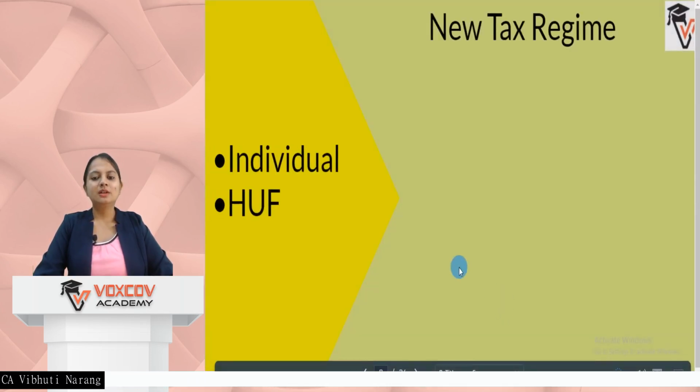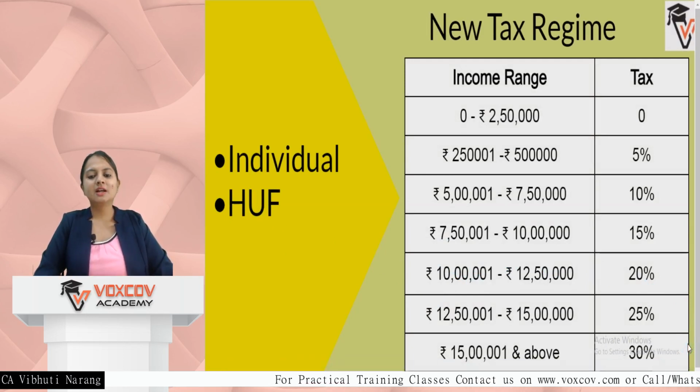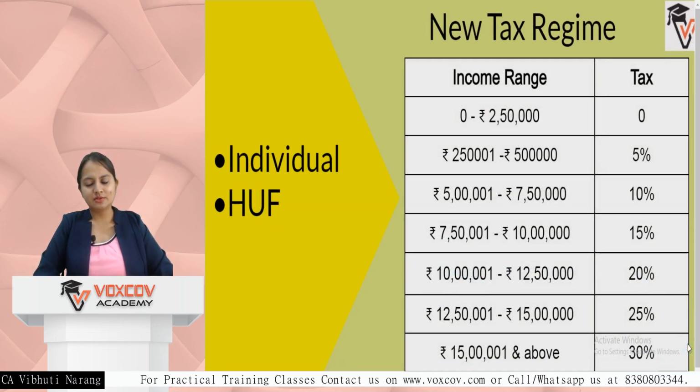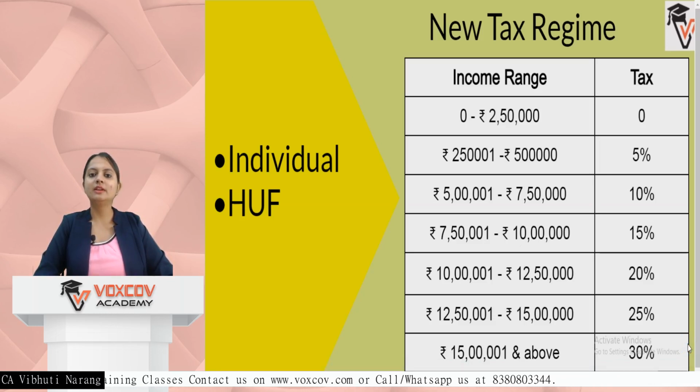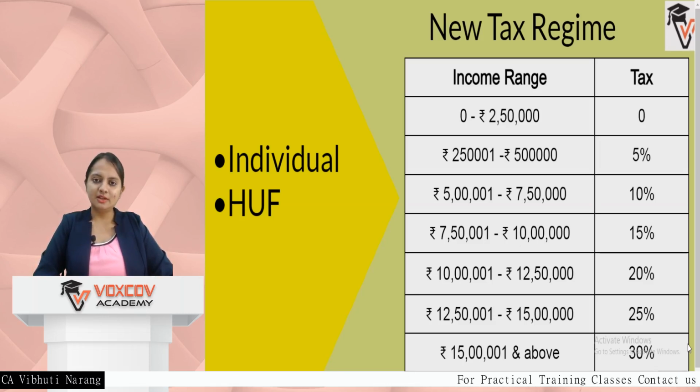If I talk about the new tax regime, which is applicable only to individual and HUF for all categories of ages, so there is no bifurcation of ages in that. If your income is up to 2,50,000, the tax rate is 0. From 2,50,000 to 5 lakh, it is 5%. From 5 lakh to 7,50,000, it is 10%. From 7,50,000 to 10 lakh, 15%. From 10 lakh to 12 lakh 50,000, 20%, and 12 lakh 50,000 to 15 lakh is 25%. 15 lakh and above is 30%.